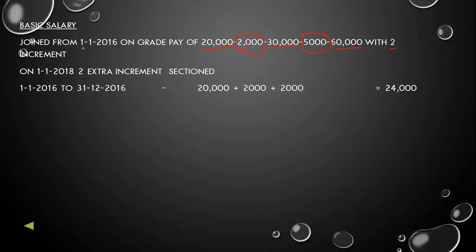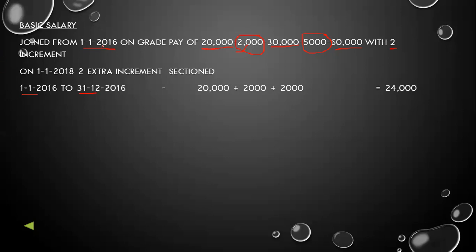She has joined on 1st January 2016, so from 1st January 2016 to 31st December 2016. Always remember, if there is no specification of when the increment will be given, we always consider that each and every year on the same date the person is getting the increment.